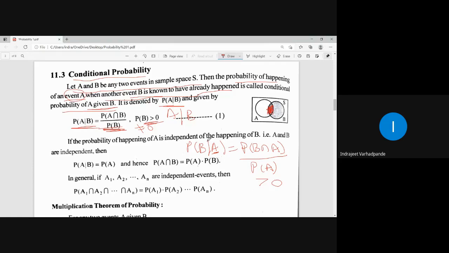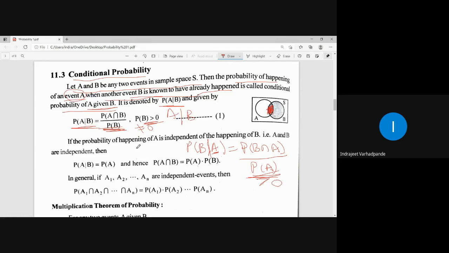So always remember, whatever is on the right-hand side of this partition, that is to be taken into the denominator while calculating the probability. So probability of A given B is probability of A intersection B upon P of B. Probability of B given A is probability of B intersection A, or you can write A intersection B, because those are the points common to B as well as A. Either you write B intersection A or A intersection B, one and the same thing, upon probability of A, provided probability of A is greater than 0.